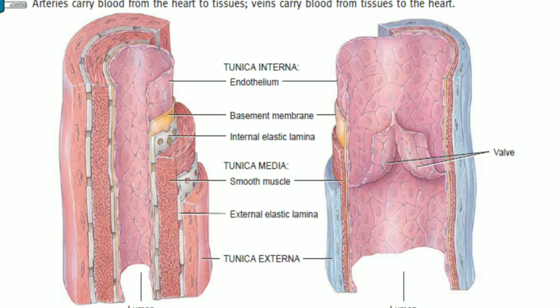You can see this endothelium is not very thick. It is very thin, and it is continuous with the endocardial lining of the heart. The endothelium is a thin layer of flattened cells that line the inner surface of the entire cardiovascular system, the heart, and the blood vessels.